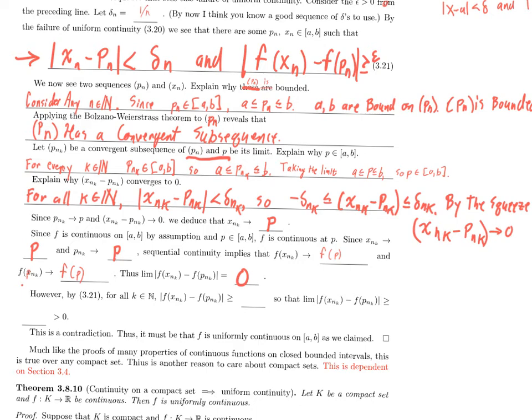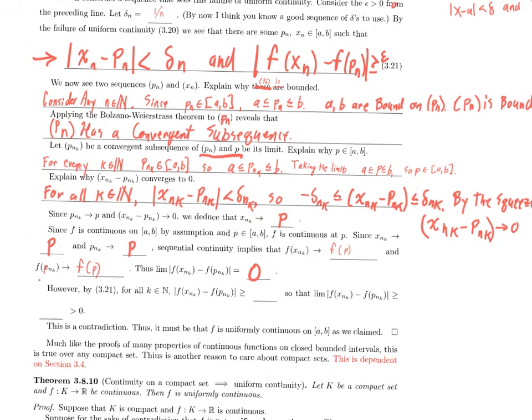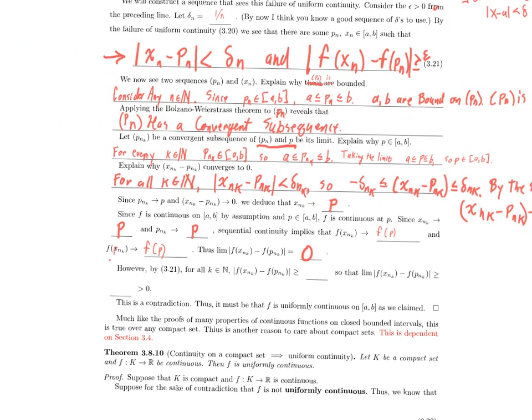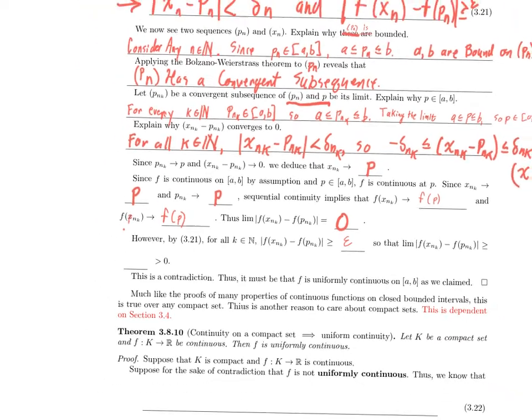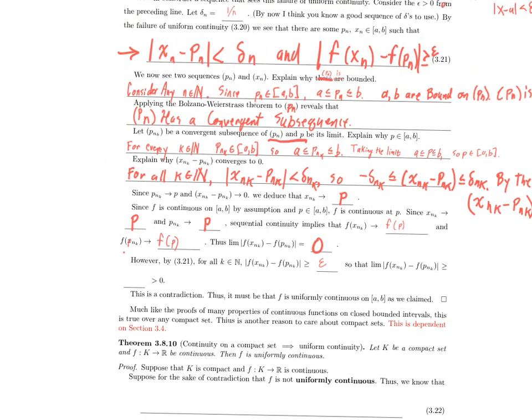Alright, let's get that contradiction then. So, by 3.2.1, I know that for every k in the natural numbers, the absolute value of f of x sub n sub k minus f of P sub n sub k is greater than or equal to epsilon. Right, because I know that's true for every f of x sub n minus f of P sub n. So in particular, it's true for every x sub n sub k and P sub n sub k.